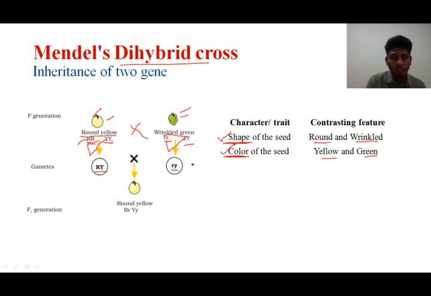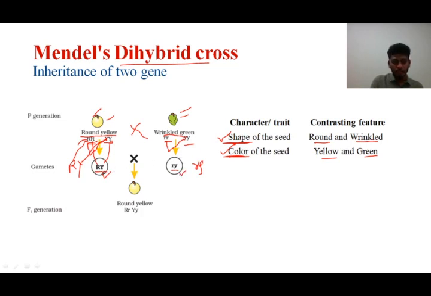You also can write another small r and another small y here. You also can write another capital R and another capital Y, because that corresponds here. Capital R is gone here, this capital R has come here, again one capital Y has come here, the other capital Y has come here. This way we can write this also. But anyways, since both are capital R and capital Y, here also capital R and capital Y are there, we denote it by only one here. Here also we denote it by only one.